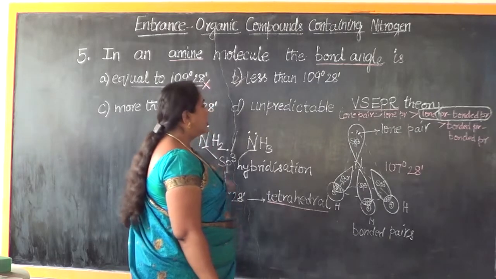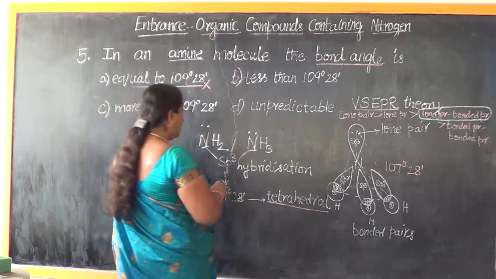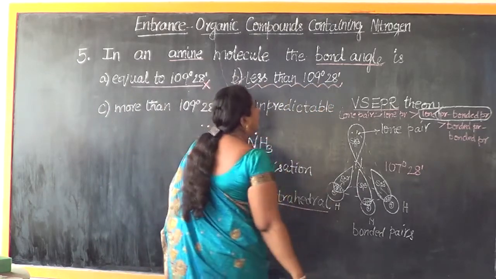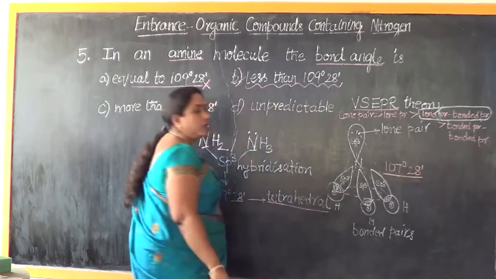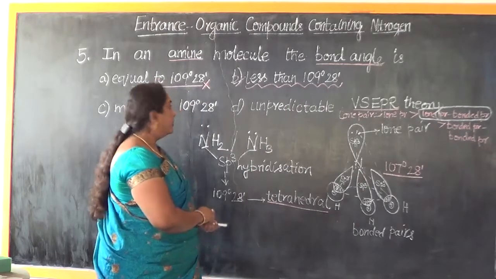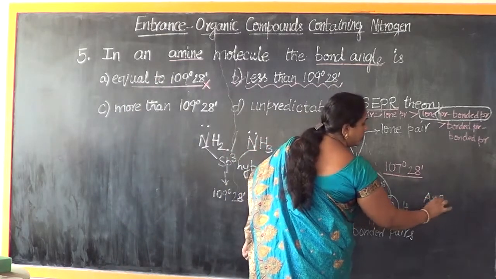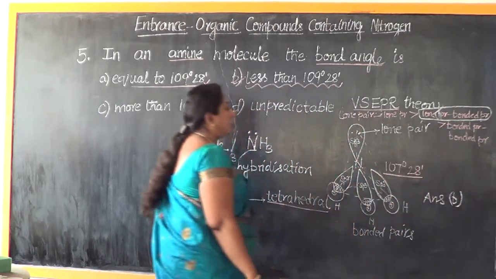So as per this concept, which is our correct answer? Which option is the correct option? Bond angle will be lesser than 109 degree 28 minutes. As you can see, the bond angle will be 107 degree 28 minutes. So for this question, which is the correct answer? Answer B is the correct option.